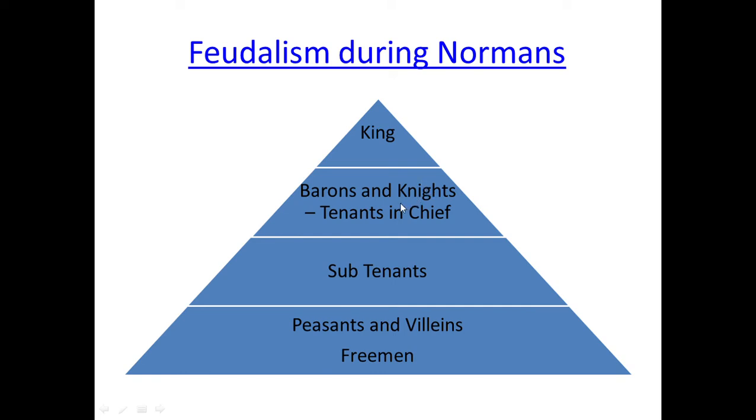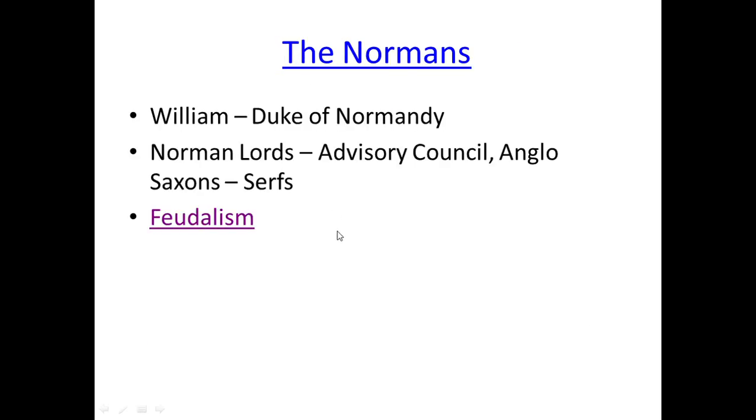So they both have to pay taxes, and they have to support the king. So the king is enjoying both financial as well as military power because of this feudal system. Not only the feudal system was introduced by Normans, there was also another system called the strip system. The land was divided into many strips of 1 acre. Based on the survey, he divided it into many strips, and based on these strips, he collected the revenue. For the survey, William, the Duke of Normandy, called William the Conqueror, compiled one book of survey. This book is called the Doomsday Book.